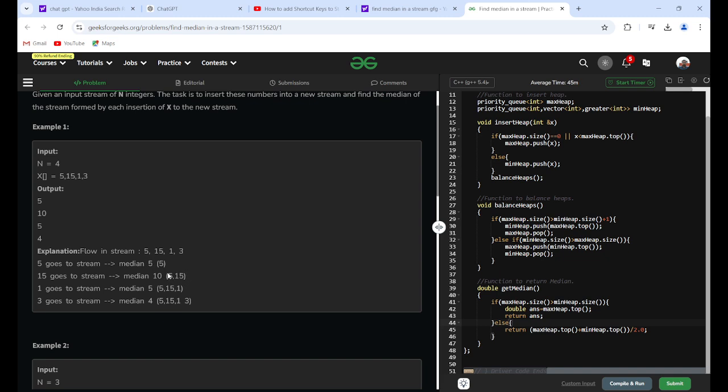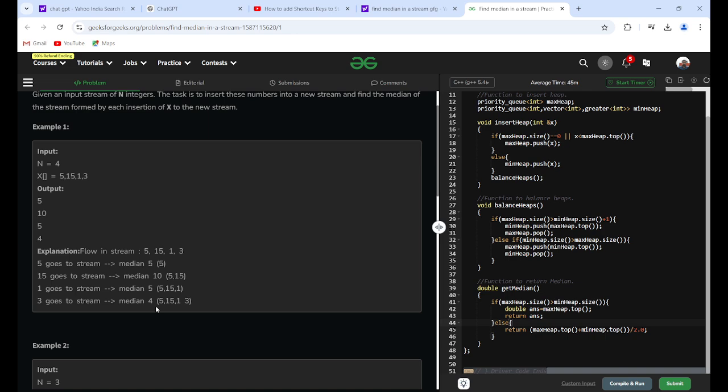Then we insert 1, so the elements will be 5, 15 and 1. After sorting, this becomes 1, 5 and 15. Then what will be the median? The median will be the middle element of all three, which is 5. After that we insert 3.